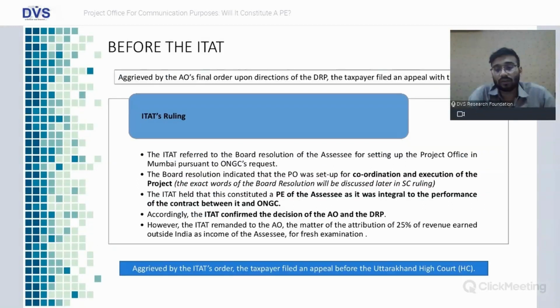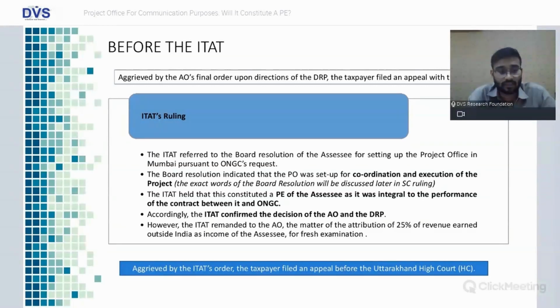Against this order, an appeal was filed with the DRP, but again the DRP upheld the order passed by the assessing officer. So the DRP took a stand that yes, there is a project office PE, and there has to be profit attribution. This was again agreed by the AO's final order upon directions of the DRP. The taxpayer filed an appeal with the ITAT.